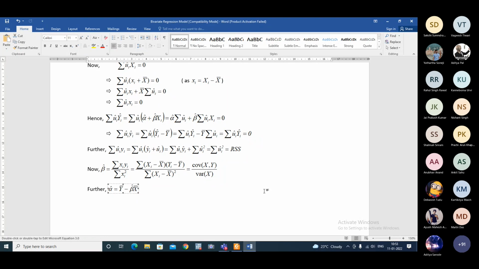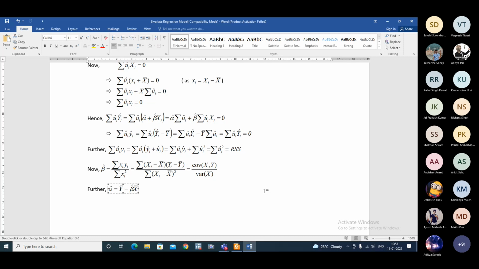Say I'm taking deviation of x from A and deviation of y from B. Any idea? Sir, beta would be the same. Exactly. But what about alpha? Sir, it would shift by a minus beta b. So it will change.